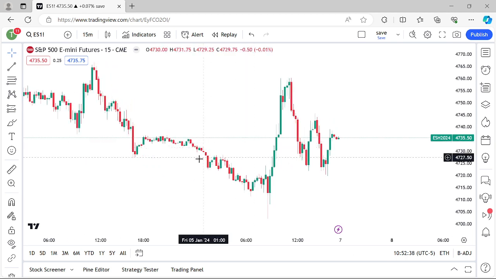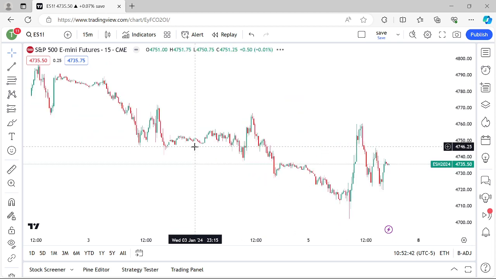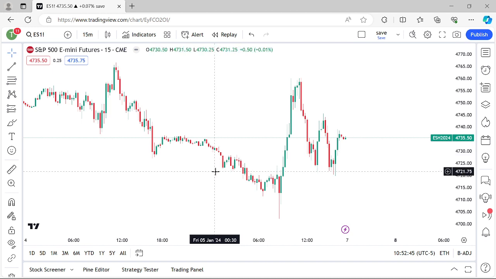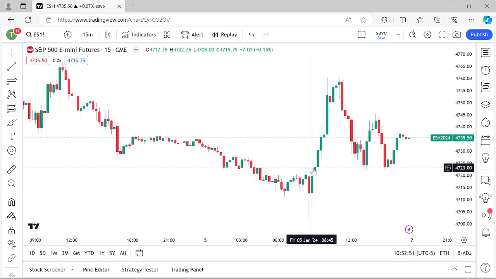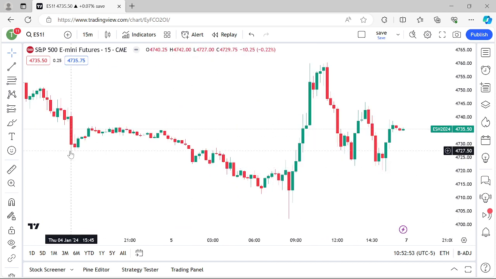And here's what we saw. We saw ES open up right here. Here's midnight. We're coming to Friday. It's a brand new day right here. It's midnight. And what does it do? First things first, as soon as it opens up, since it's in kind of a weak trend at the moment in the short term, what we saw take place here is it attacks previous day's lows first, because that's a very powerful draw. Whenever you have that momentum to the downside, like in this scenario, the trend is bearish at the current moment. Previous day's lows is consistently serving as a draw. That's a very powerful draw. Its objective is to take out previous day's lows day after day. Take out that low, take out that low, take out that low.